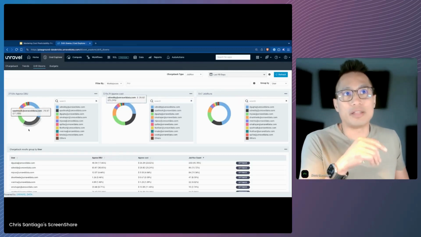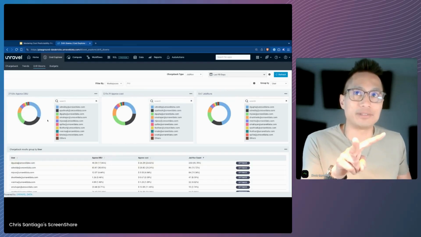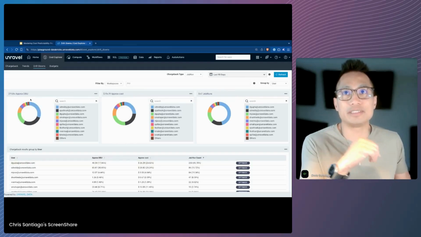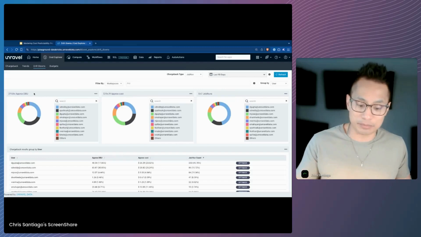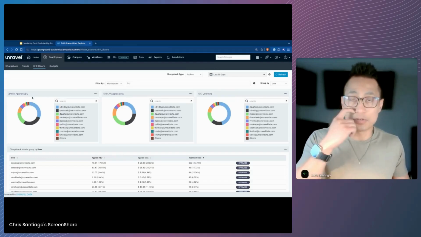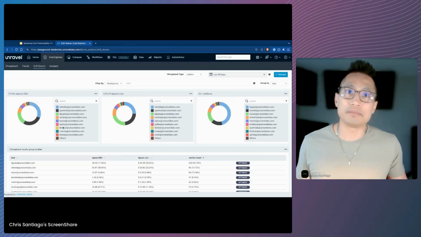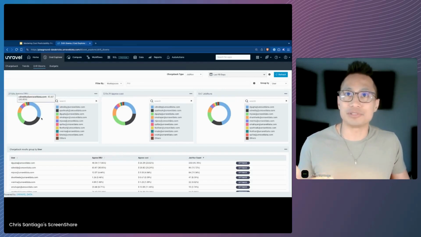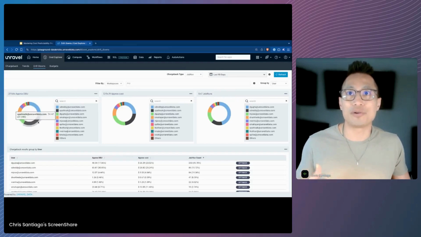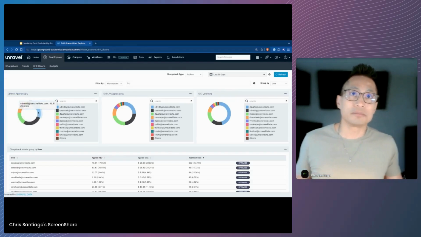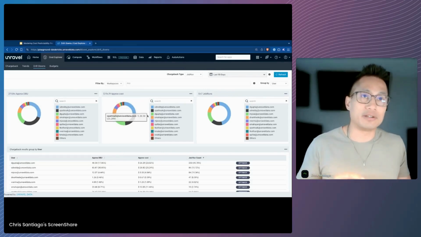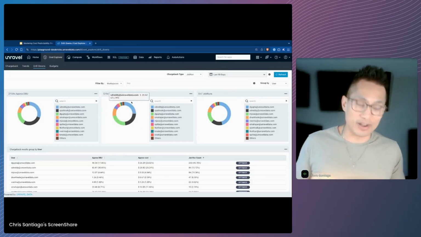Now, if I can point your attention to these next two panels here, the left one here is talking about DBUs, so that Databricks unit cost, right? That tells a story. And I can see that we've got some users that are taking up significantly more spend than others. On this middle one here, this is what we call the all-in cost.